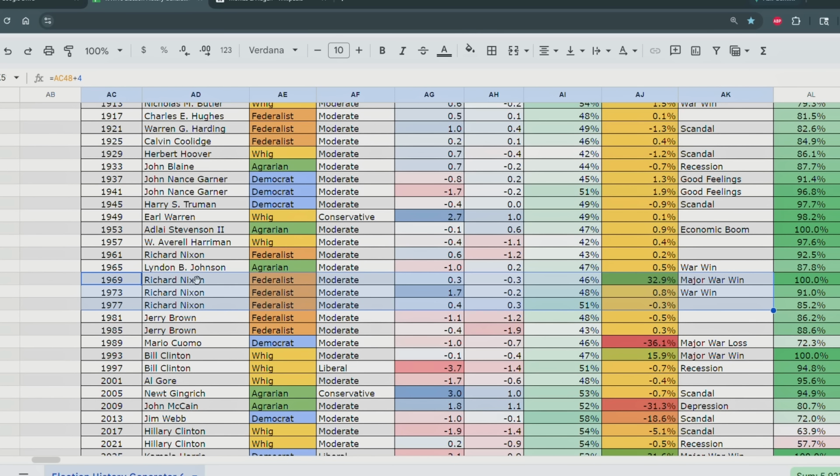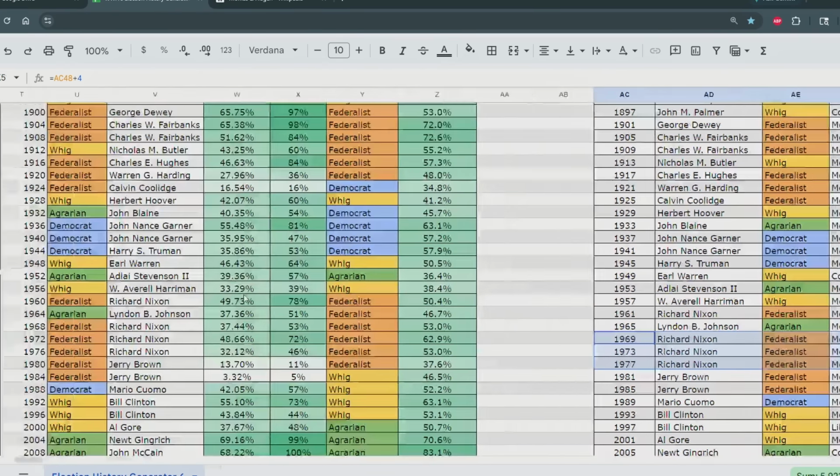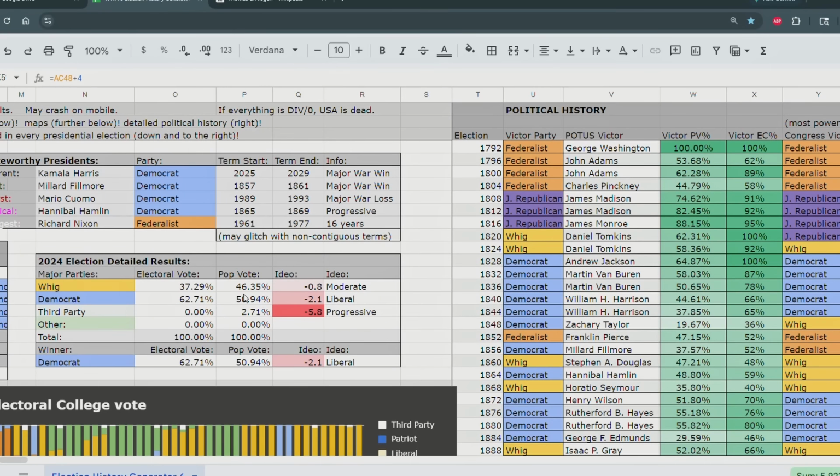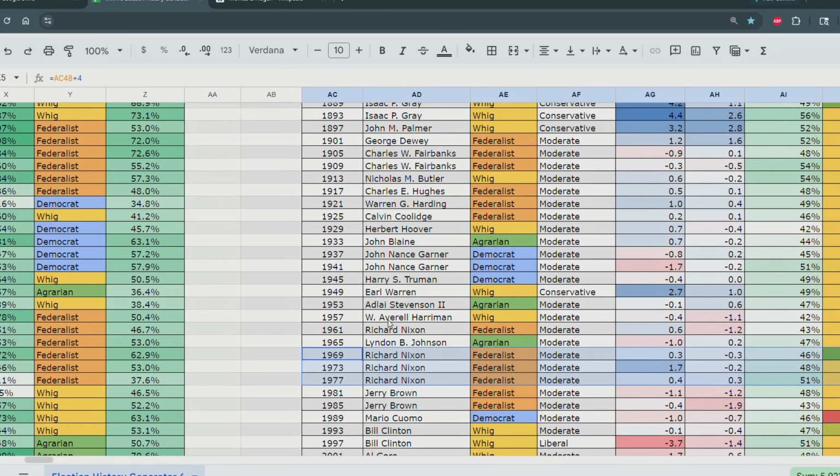Now, wait a second. Did it say 16 years? Or did it say 12 years? 16 years. That's interesting. 1961 to 1970s. Oh, what happened is, okay, so sometimes what happens is there's an issue with non-contiguous presidents. I would have to code a whole additional thing for that to make sense, for it to calculate it right.